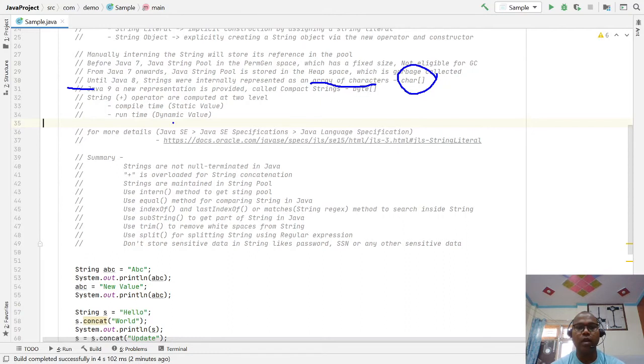But from Java 9 onwards, a new representation is provided, and all the string literals, also known as compact strings, use a byte array. So until Java 8, all the strings are stored in a character array, but from Java 9 onwards, internally all the strings are stored in a byte array.